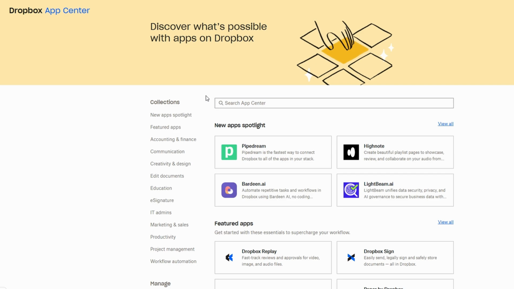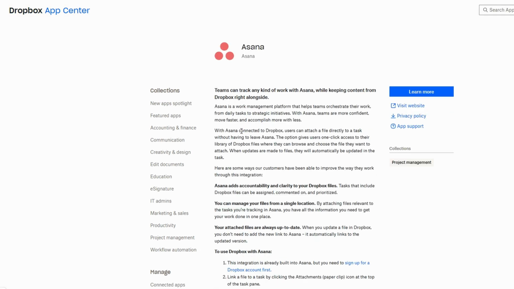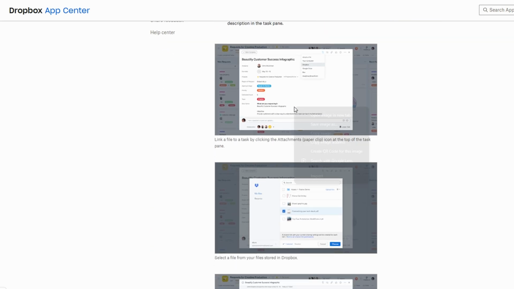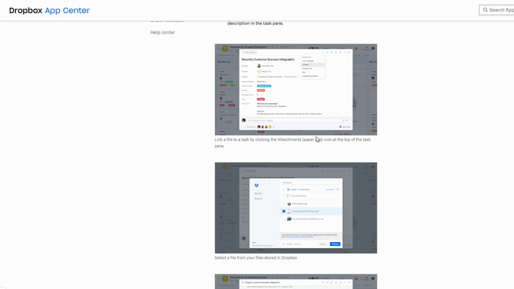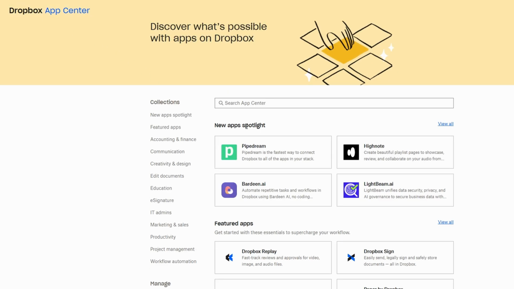working on client accounts. If your team uses Asana to manage tasks and projects, Dropbox integration with Asana lets you attach files directly to tasks, so you can keep all related resources in one place. Whether you're working on project plans, timelines, or deliverables, you can easily link files and share them with teammates as tasks progress.